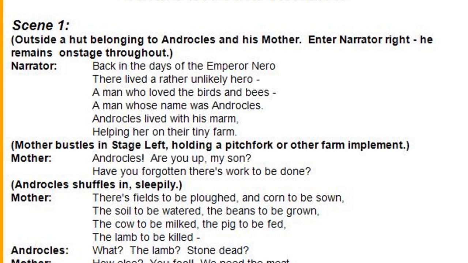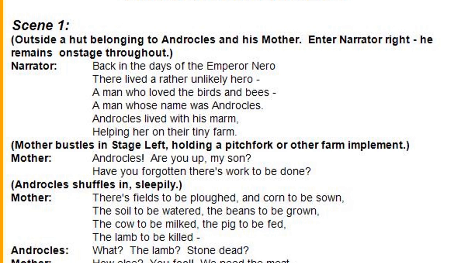So this shows you that the play will be taking place outside a hut that belongs to Androcles. So the stage would look like it was outside of a hut. And then you also have stage directions. When it says enter narrator right, this means the narrator at that point would enter the stage to the right. And with him remaining on stage throughout, it means that he just doesn't change. If you look at the name narrator, you see that there are colons and then some speech. Plays are usually set out to where you have the name of a character that's talking and then what they say.